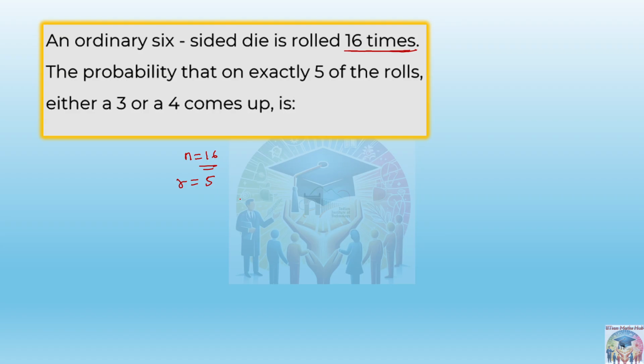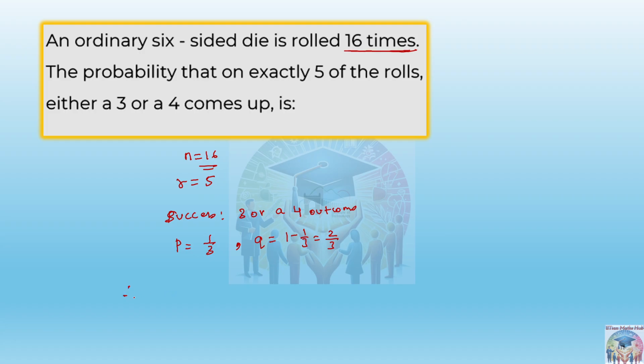So a six sided die can give you a 3. Success here, you can write, is a 3 or a 4 outcome. So what is the probability of getting either 3 or 4? 1 by 3. And this is the success, actually, the probability. And what will be the failure? 1 minus 1 by 3, that is 2 by 3.